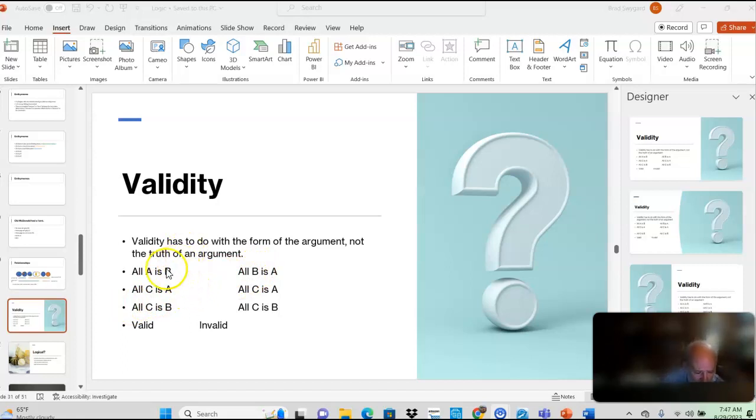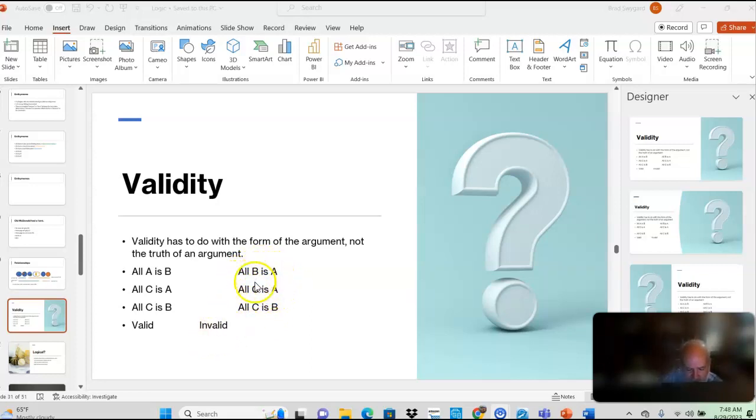So here is a form. All A is B, all C is A, all C is B. That's the valid form. That's the Socrates thing we just looked at. This is an invalid form. All B is A, all C is A, therefore all C is B. Okay? Now that may look, as we look at it, well, wait a second, it's kind of the same thing. But because of the form, you can't draw the conclusion from the premises. And I'll give you an example of this in a little bit.